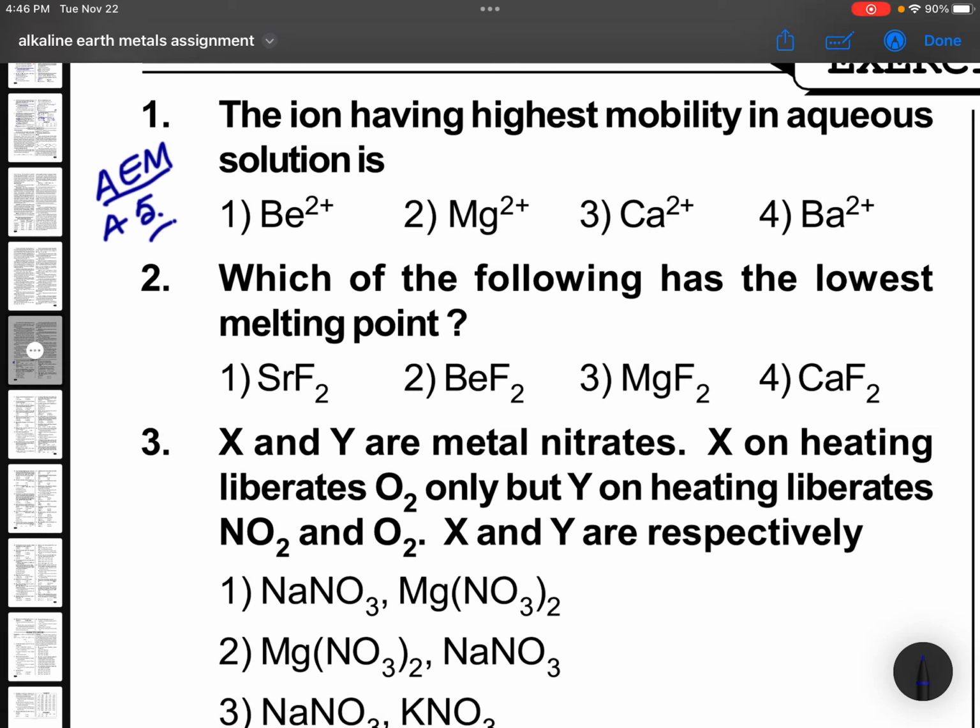Alkaline earth metals assignment 5. Get ready. Have some water because we are going to discuss 55 questions in a stretch. Again, if I won't get any disturbance, I am going to explain 55 questions in a row.